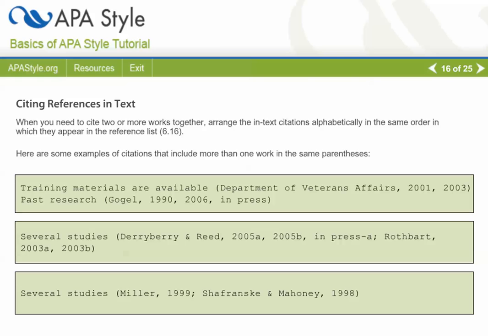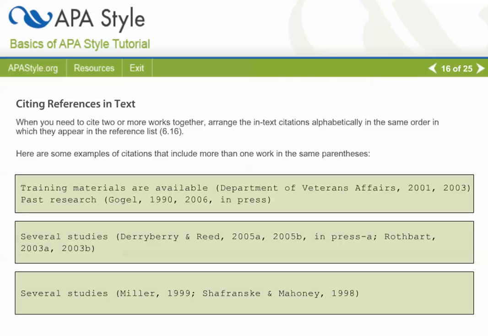Below are some examples of citations that include more than one work in the same parentheses. If we look at the first box example, you'll notice training materials are available, and then in parentheses, the Department of Veterans Affairs, and then the year 2001, and then 2003. In the third box, several studies, you'll notice two different citations with two different authors, and they're in order alphabetically.